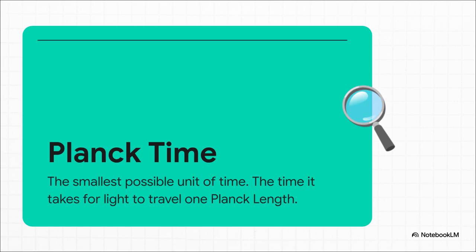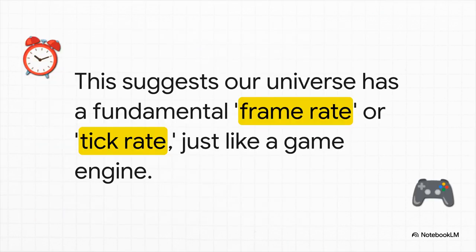And you know what? This exact same principle also applies to time. If there's a smallest possible distance, well, there has to be a smallest possible unit of time too. We call this the Planck time. It's the time it takes for a beam of light to travel just one Planck length. And what is the smallest possible slice of time in a simulation? It's the time between each tick of the processor. It's the tick rate of the game engine. The Planck time could very well be the fundamental frame rate of our universe, the frequency at which the entire simulation refreshes itself.